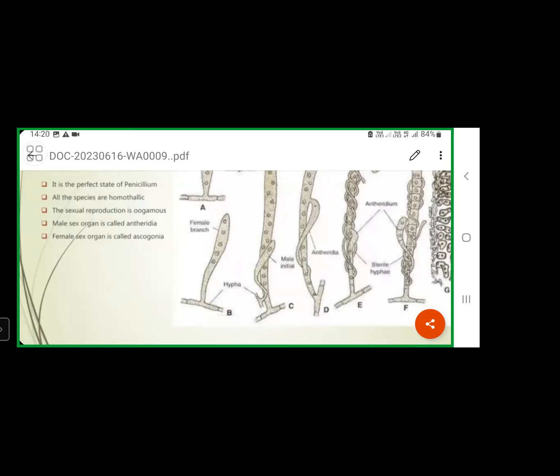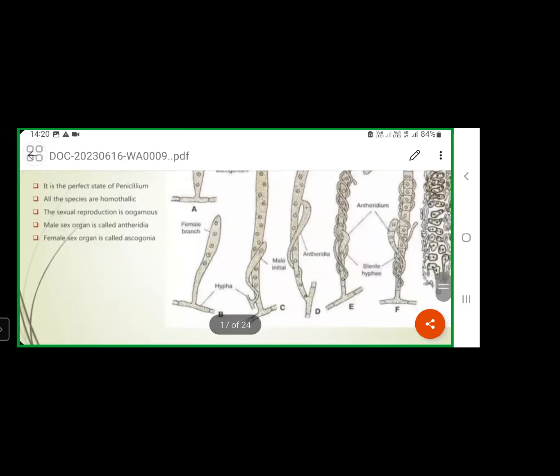Later, the male reproductive structure, the antheridium, will develop. Here you can see image C. First the ascogonium, the female reproductive structure, will develop, then male reproductive structure development will take place. The male reproductive structure is known as antheridium. So how will it develop? Just beside this ascogonium, from another vegetative cell of the mycelium, this antheridium will develop. Just from the same mycelium, beside this ascogonium, one vegetative cell develops into antheridium.